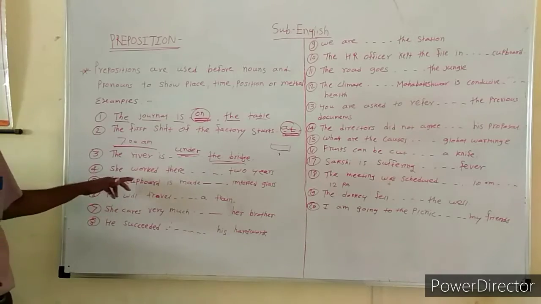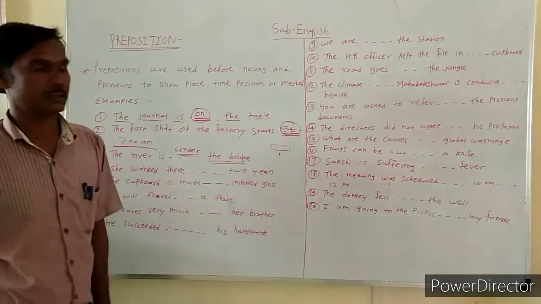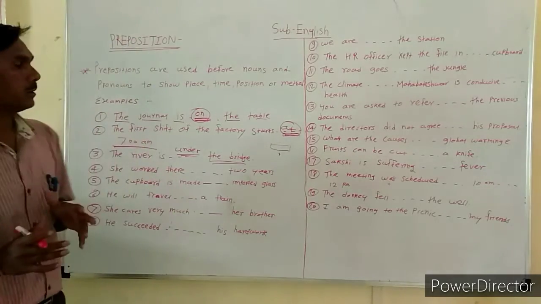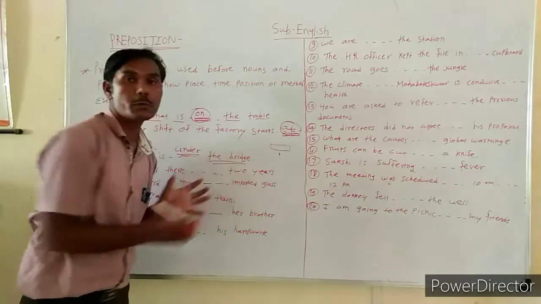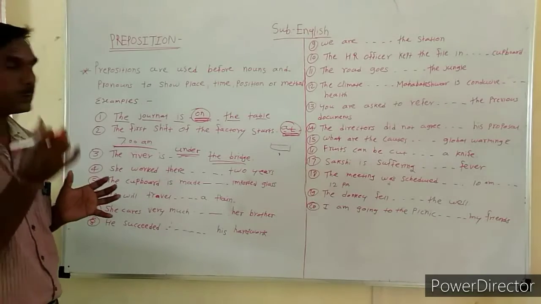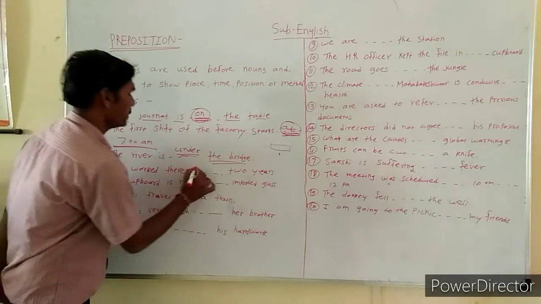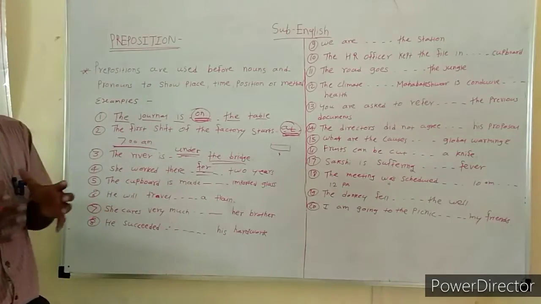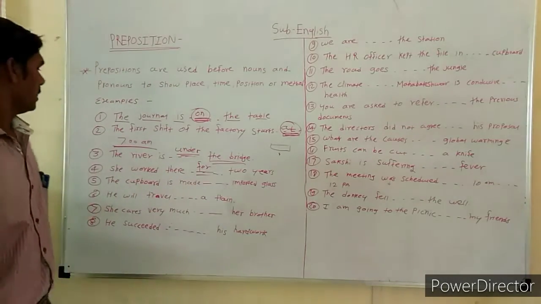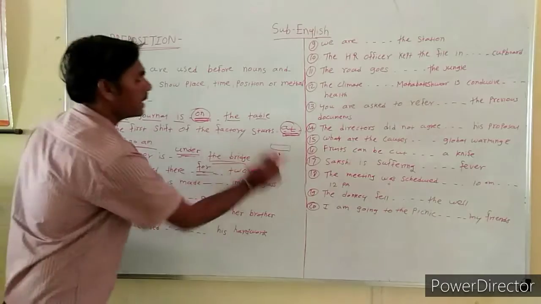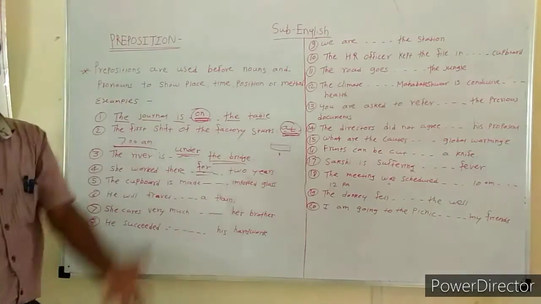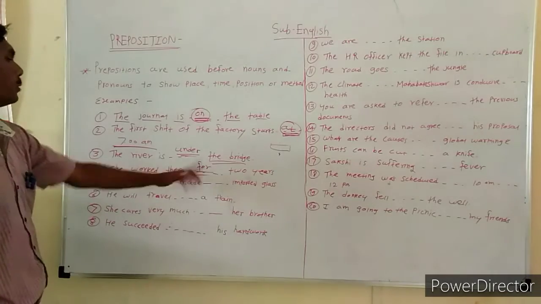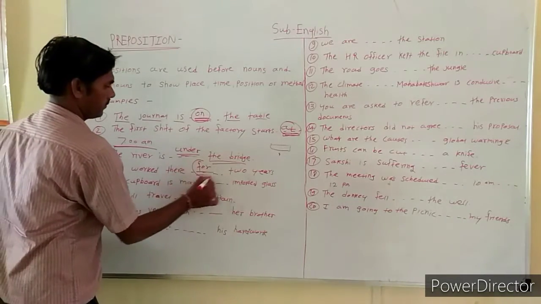Next example, she worked there dash 2 years. When we use a preposition for a period of years, we use for as a preposition. For 2 years. For is the correct preposition. She worked there for 2 years. 2 वर्षांसाठी तिने त्या ठिकाणी वर्क केलं. For is a correct preposition here.